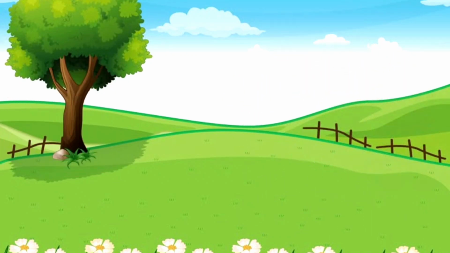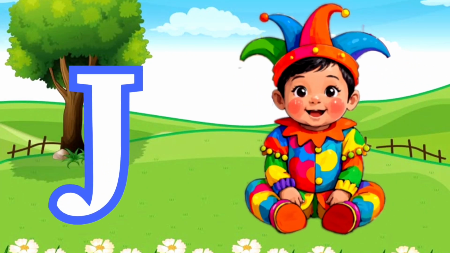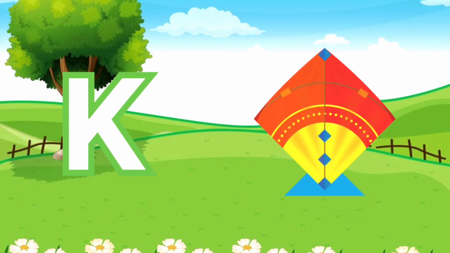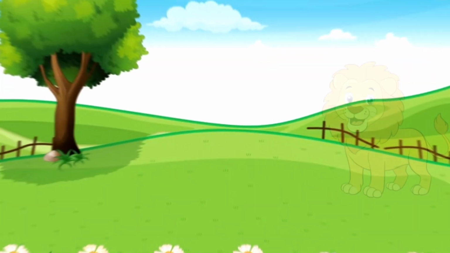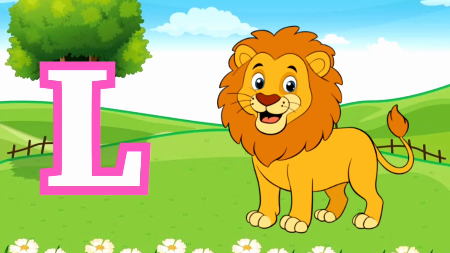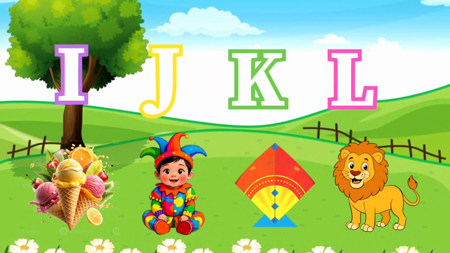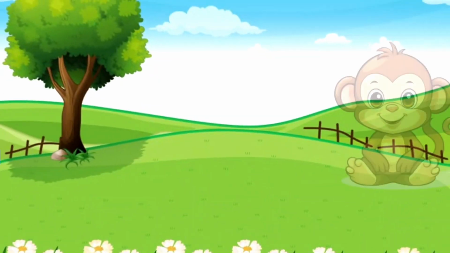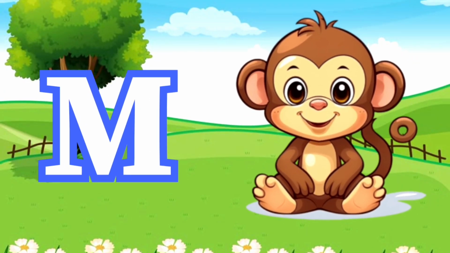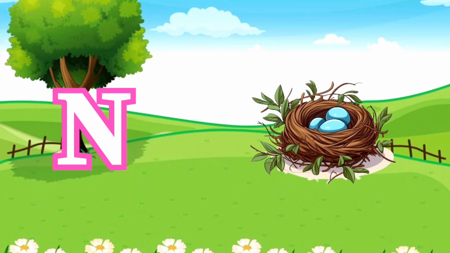J for joker. K for kite. L is for lion. L is for lamp. M for monkey. M is for moon. N for nest. N is for net. O for orange. P is for pet. Q is for queen. R for rain.